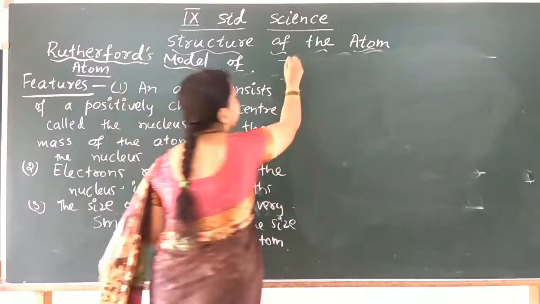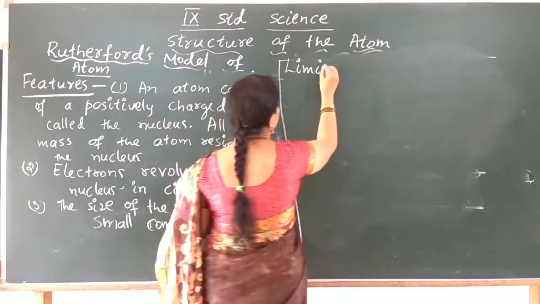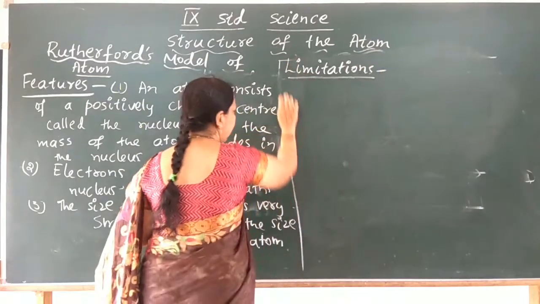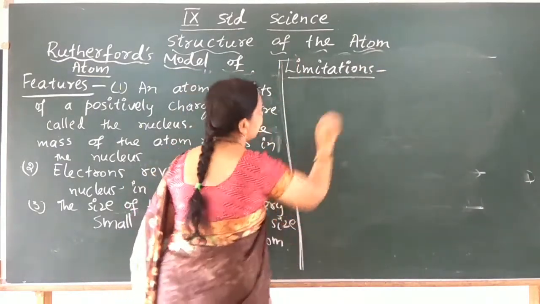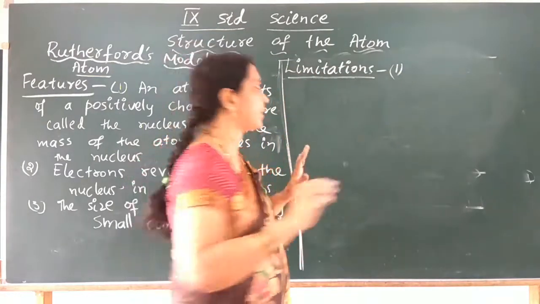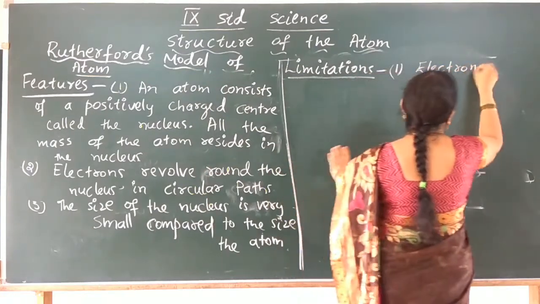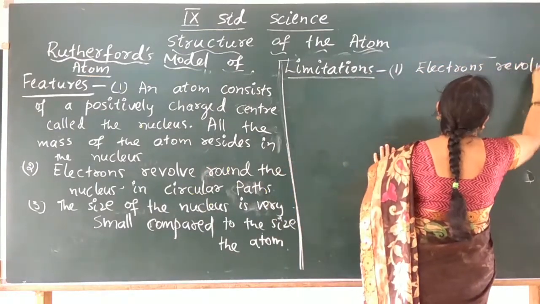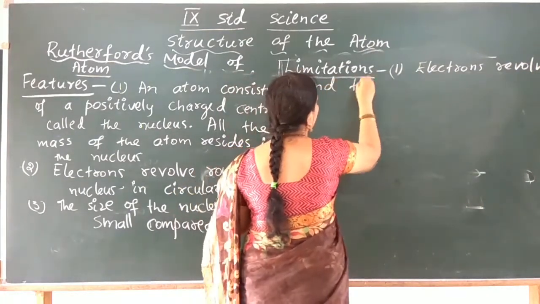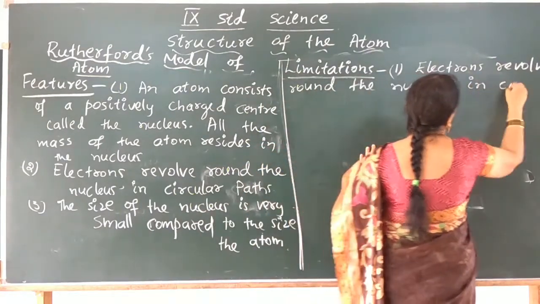Can you sum up? What are the limitations of Rutherford's model of atom? First of all, he said that electrons revolve round the nucleus in circular paths.